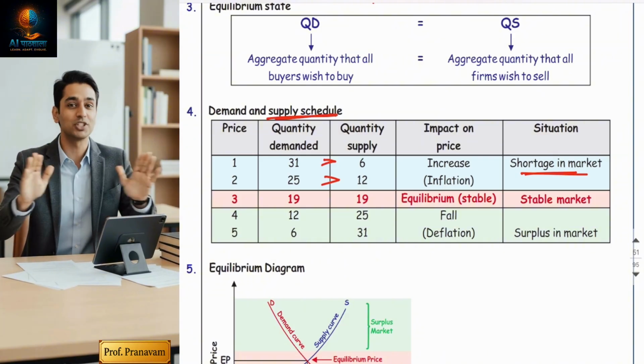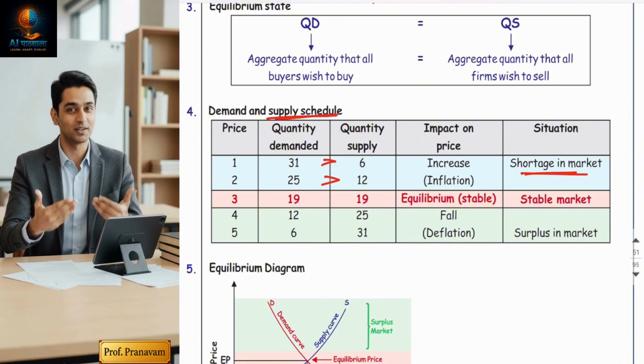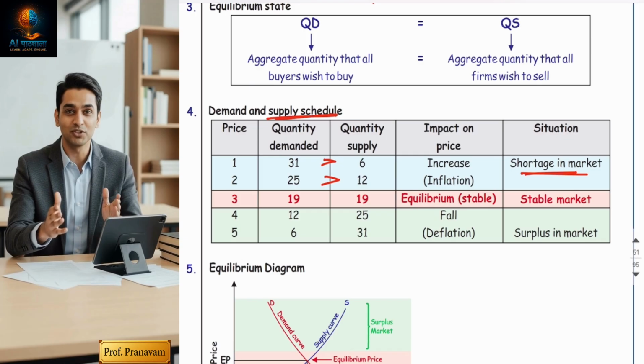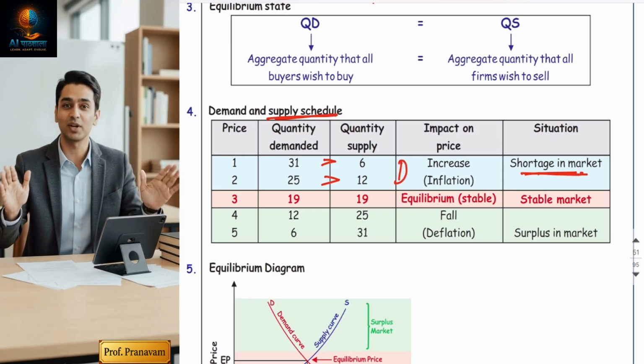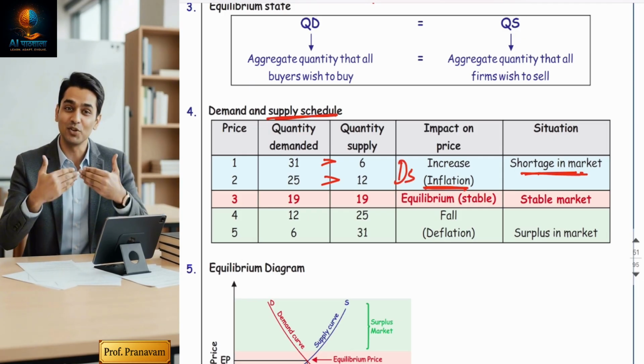Okay, because buyers are ready to purchase, but sellers are not ready to sell. So transactions are not going to take place. Now it's called a scarcity market or shortage market. You know what economists want to say? When demand is more than supply, inflation always takes place.